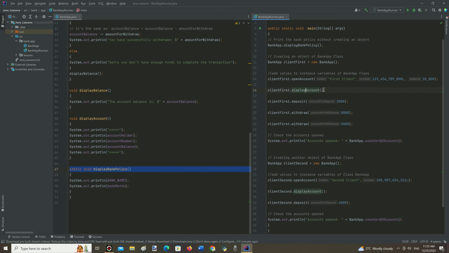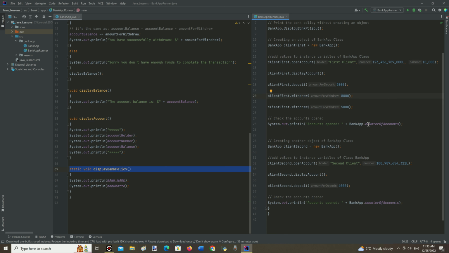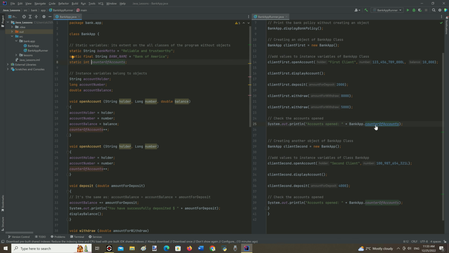The display account method takes no argument right here. The deposit method takes one argument and is called two times. The withdraw method also takes arguments. Here inside the predefined Java print method we can see the static variable counter of accounts, called by indicating the class name dot static variable name.